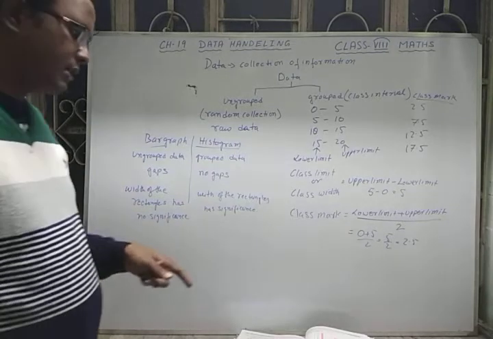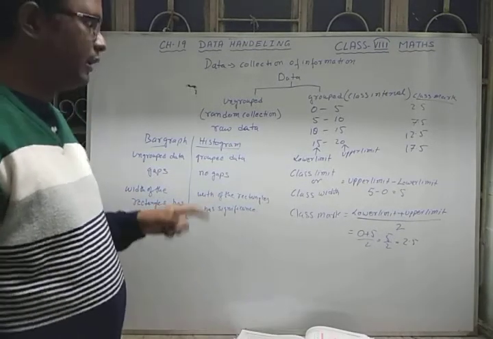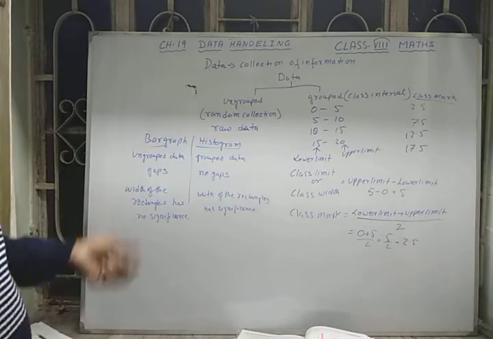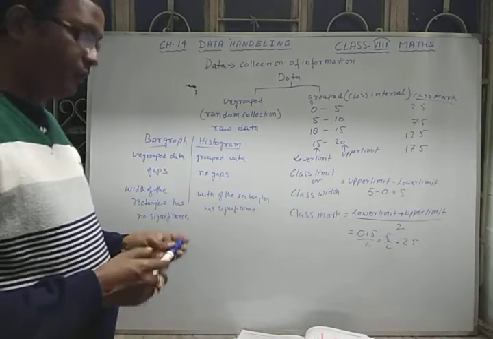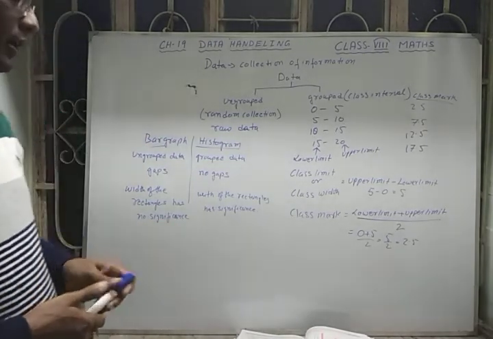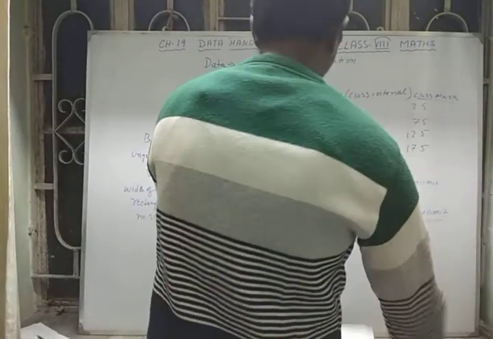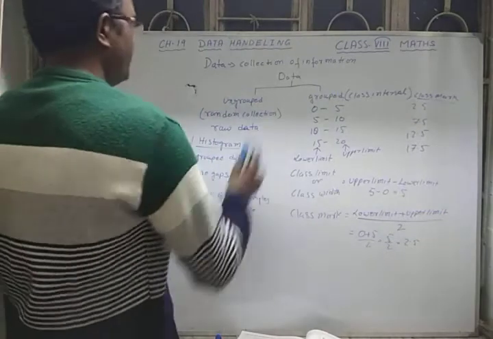In this exercise, one more thing that we have to do is the frequency distribution chart, which we have already done in our previous class. I think we have to do the tally marks there. So let us do some questions from your exercise number 19.1.